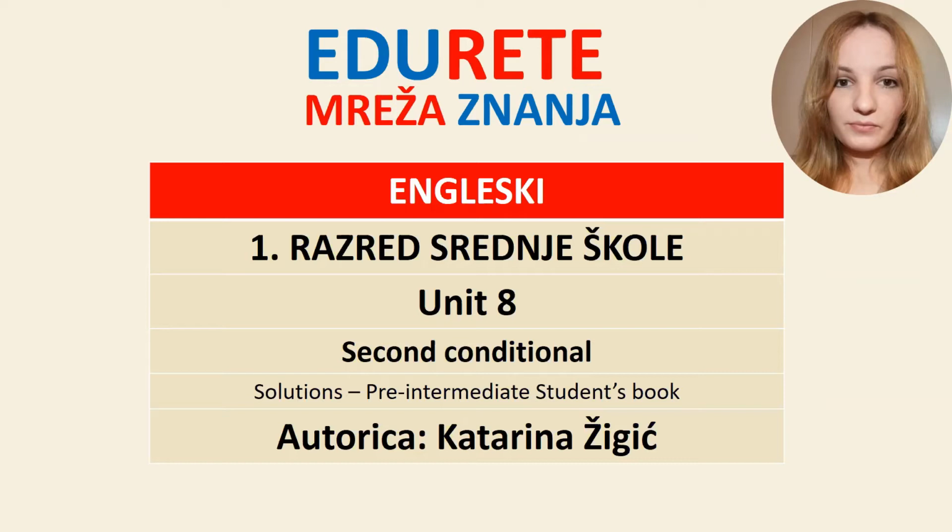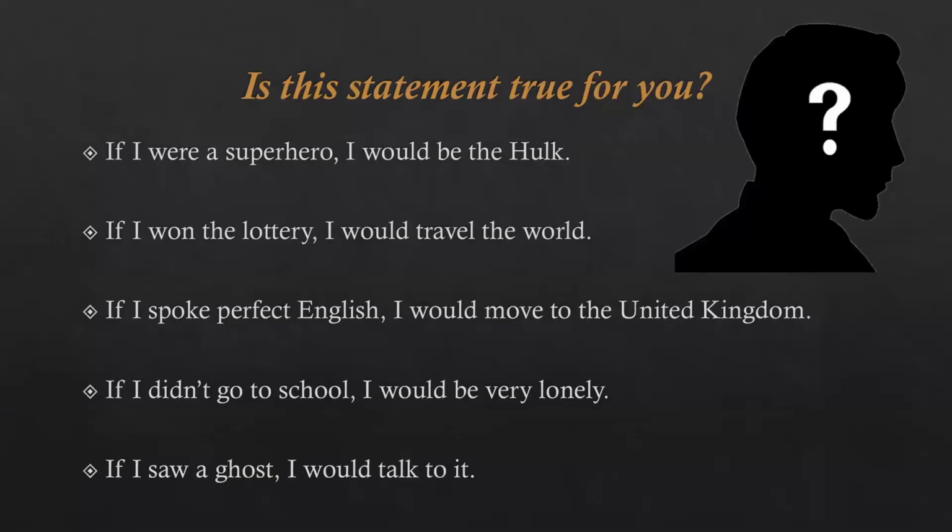But don't worry, it's not very difficult, or at least I hope so. First, please read these 5 sentences and decide whether the statement is true for you. For example, the first sentence, if I were a superhero, I would be the Hulk, is not true for me. I would much rather be Iron Man.